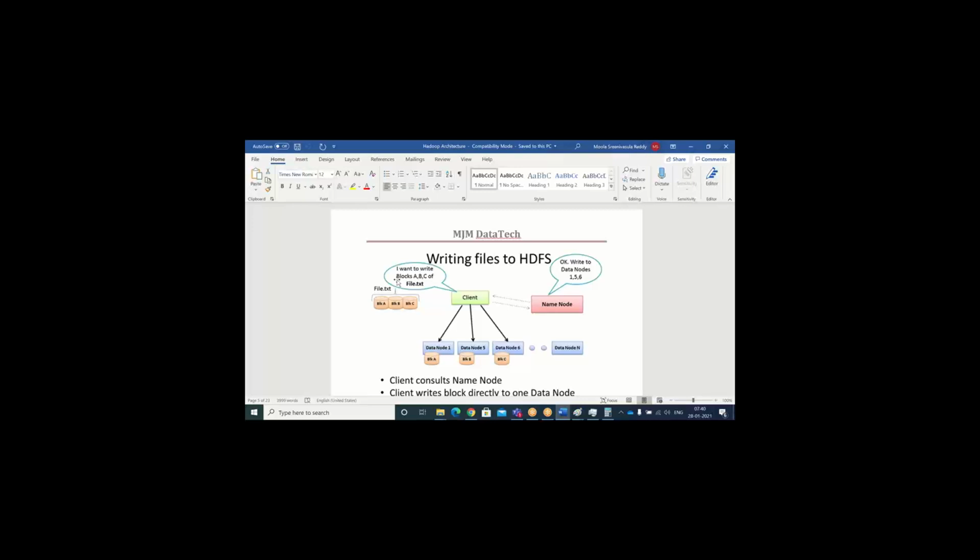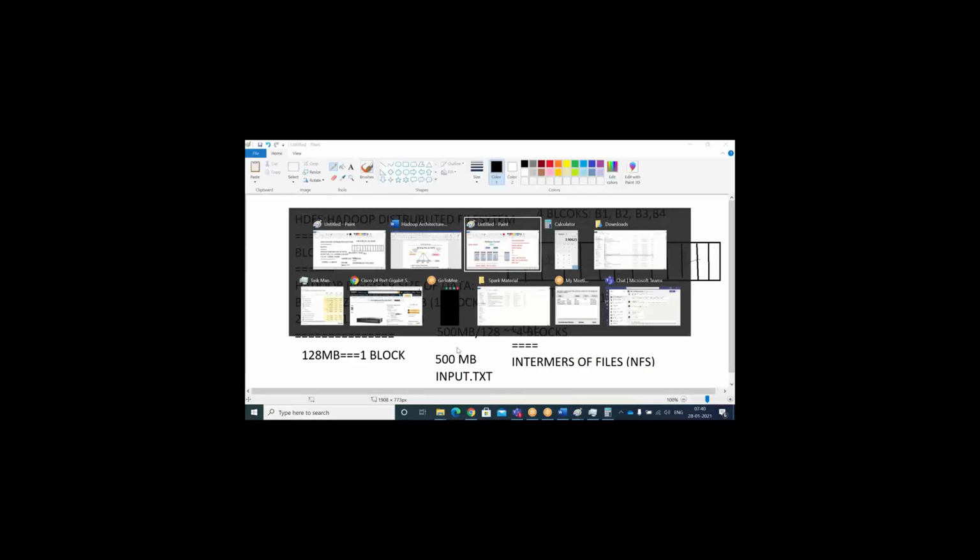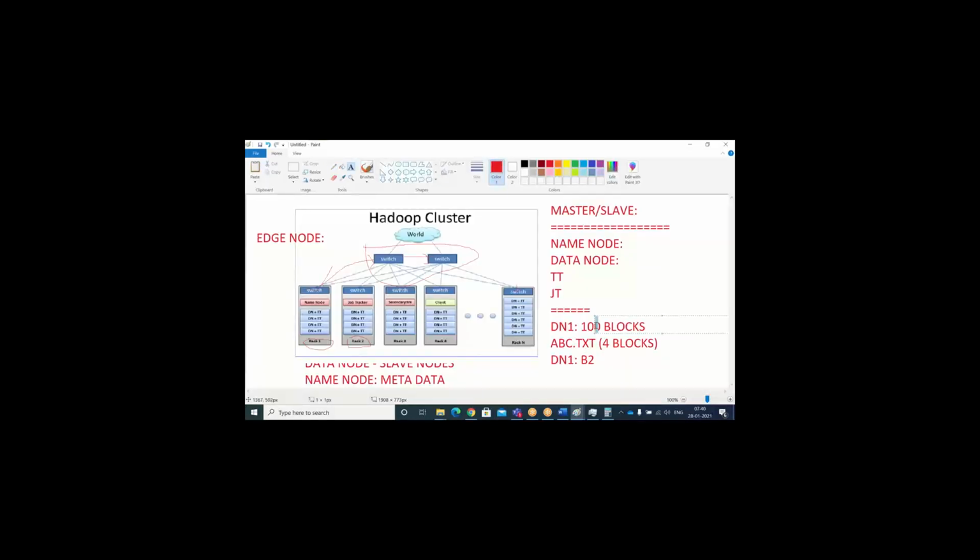So based upon your input file name and the metadata, it is going to write the data into data nodes. In the data nodes again there will be segregations. The data node is nothing but a computer. It will have huge storage, with drive names like C, D, E, F, G, H, but here we are just calling them blocks. Data node 1 may have 100 blocks, as I explained here. Here a data node may contain 100 blocks of storage, but my input file occupied only one block in that. That is nothing but the B2 block.